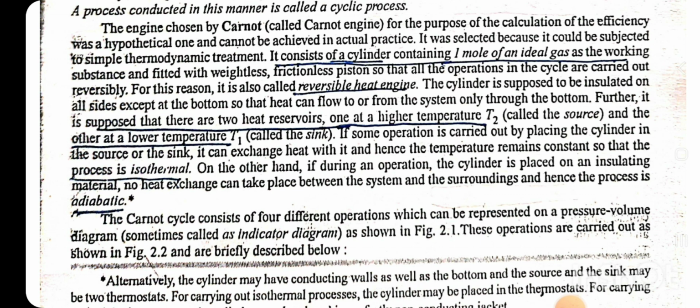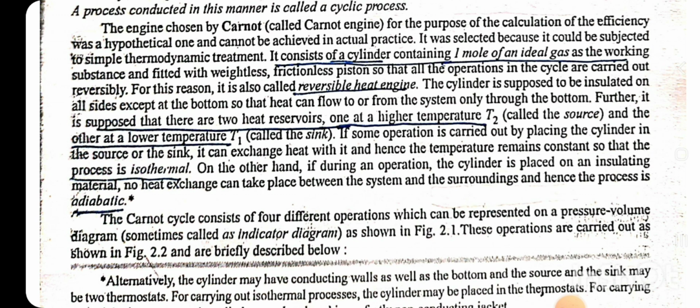It was selected because it could be subjected to simple thermodynamic treatment. It consists of a cylinder containing 1 mole of an ideal gas as the working substance and fitted with weightless, frictionless pistons so that all the operations in the cycle are carried out reversibly. For this reason, it is also called a reversible heat engine. The cylinder is supposed to be insulated on all sides except at the bottom so that heat can flow to or from the system only through the bottom.